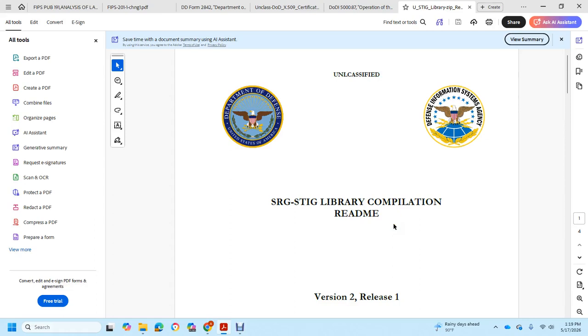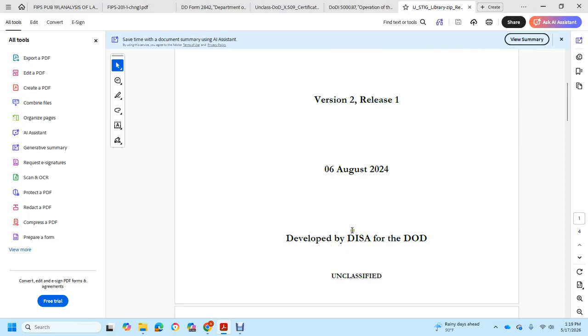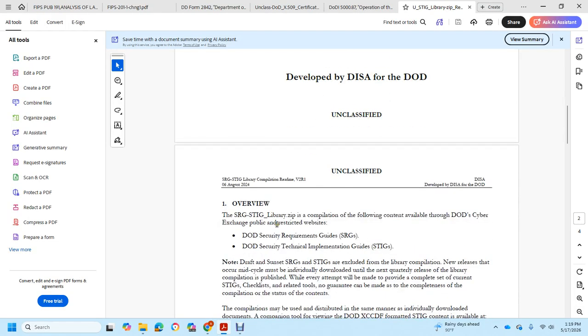Alright, the SRG STIG Library Compilation README. We have the Department of Defense and Defense Information Systems Agency, Unclassified, which is spelled wrong. Version 2, Release 1, August 6, 2024. Developed by the Defense Information Systems Agency for the Department of Defense. Unclassified.